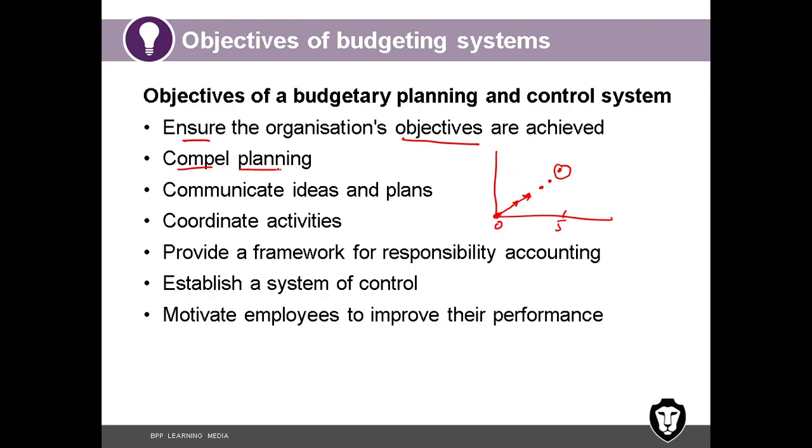Second one, compel planning. If we don't do budgets, we will not be doing planning. In the sense, for example, a company is going to face a cash flow shortage in the 5th month of a year. If they prepare the budgets well in advance, they will get to know there is a cash flow shortage coming. If they don't prepare the budget, only after the shortage has come will they realize, oh, we are in trouble. So preparing budgets compels the managers to plan in advance and identify any opportunities or any threats early.